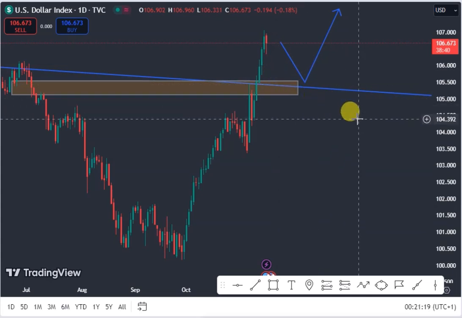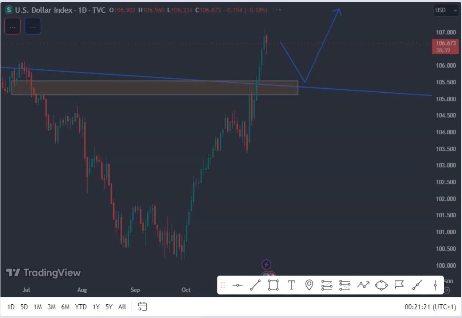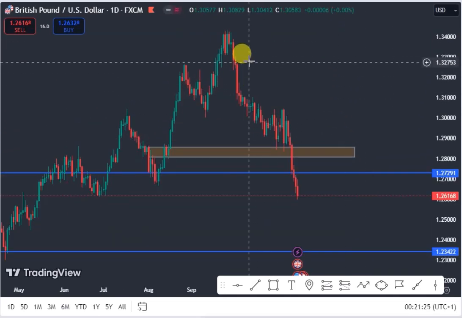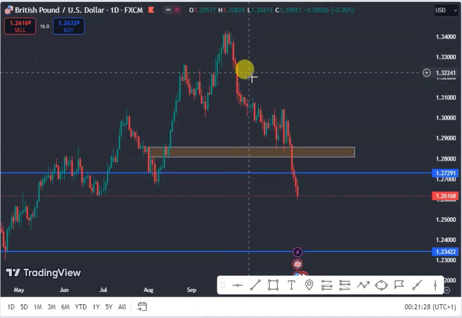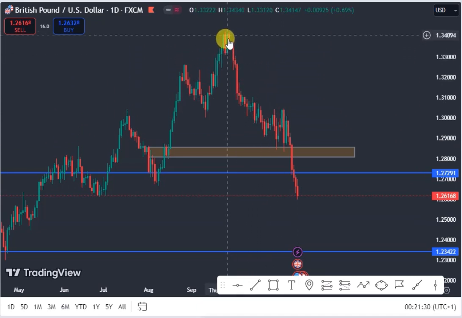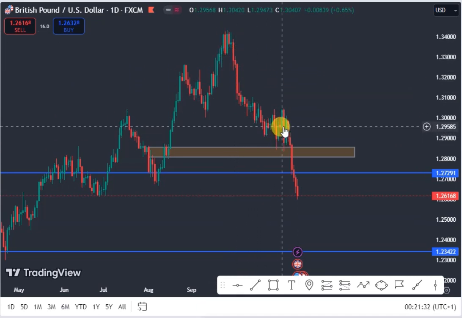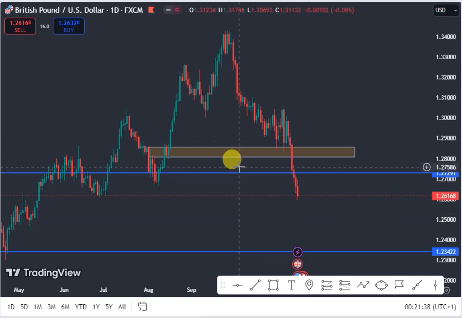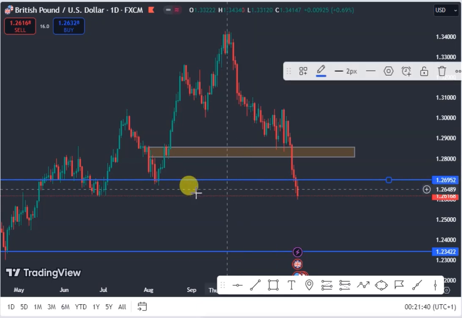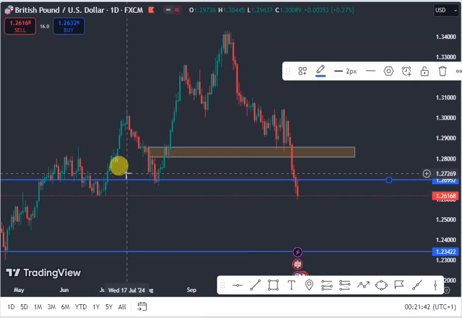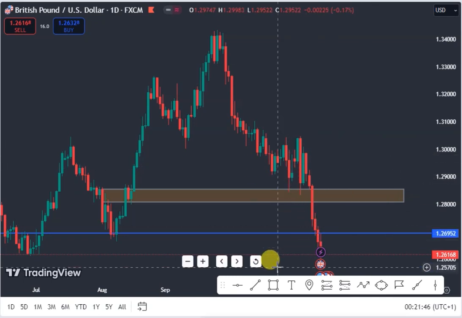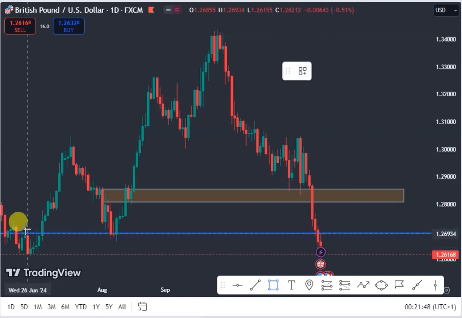So the next pair we're looking at now is the GBPUSD. GBPUSD, from my daily chart, price is currently in downtrend structure. You can see that we have a series of higher low, which shows that price is currently in downtrend structure. So what to expect this week now? So long the GBPUSD break below this resistance level, we're expecting the GBPUSD to do a retest back to this resistance level. So we mark the resistance level.